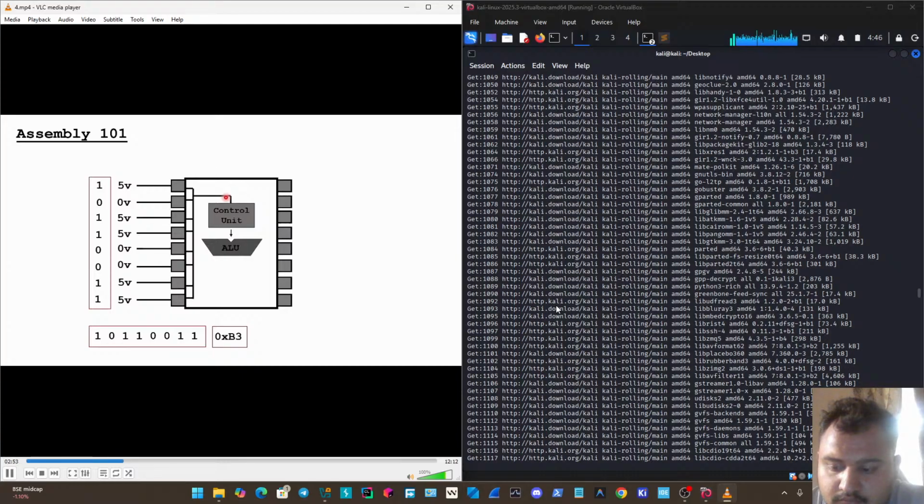Of course, we're going to need somewhere to store the outputs of those arithmetic functions, and also the control unit's going to need somewhere to temporarily store data. And in order to do that, we have the third section of the processor that we're going to learn about, and that is the internal registers.